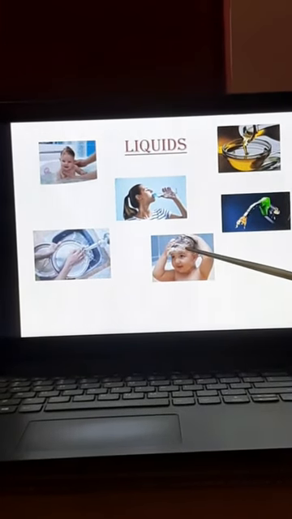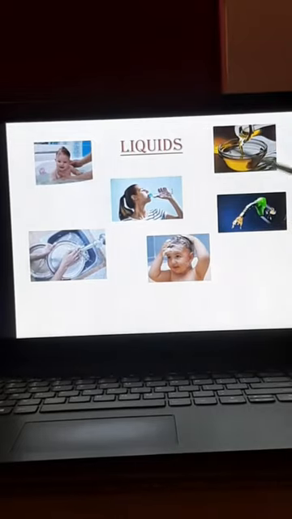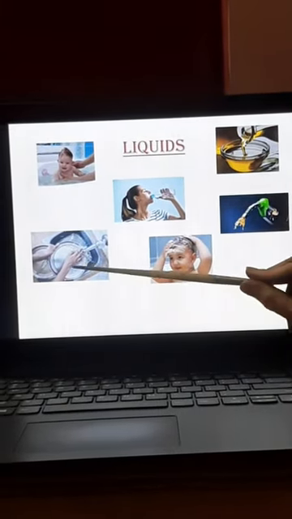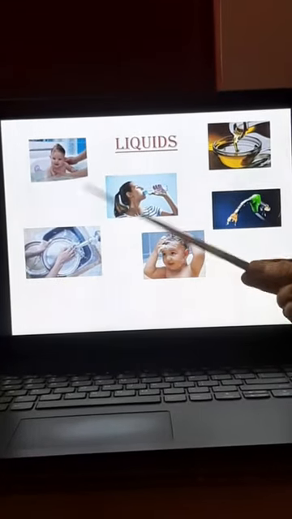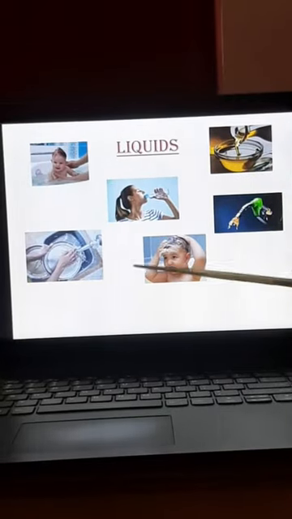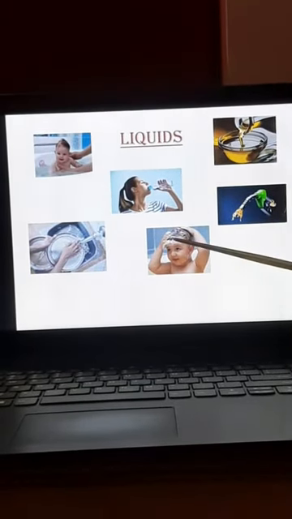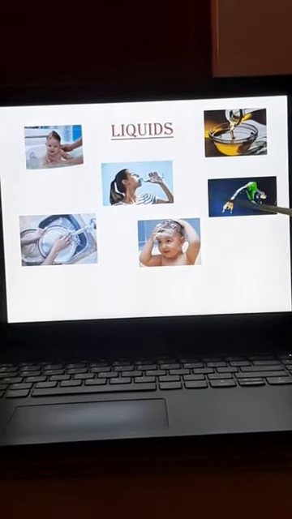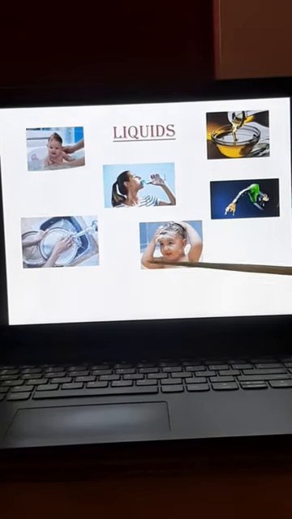See? Yes. So water is used to drink, to wash vessels, to take a bath, to wash your clothes, and even shampoo is used in liquid form to wash your hair. Petrol, diesel, etc.